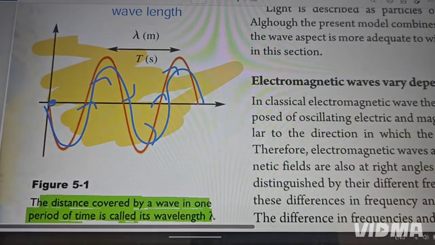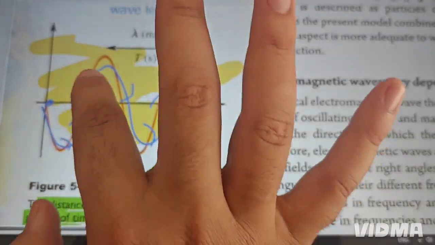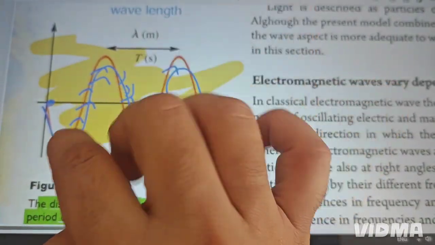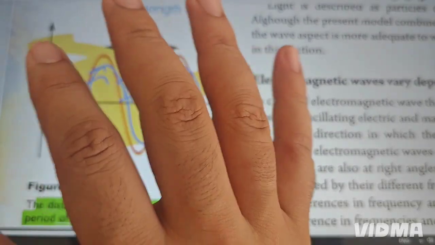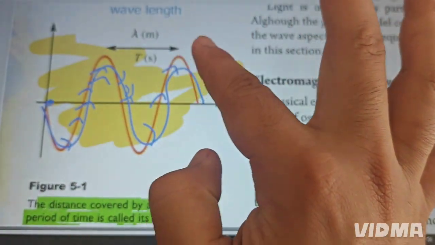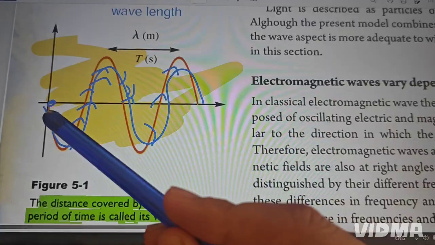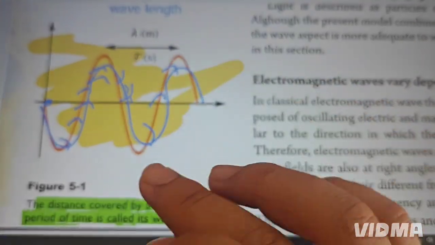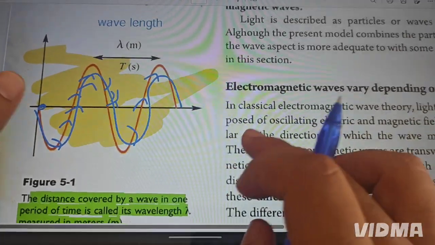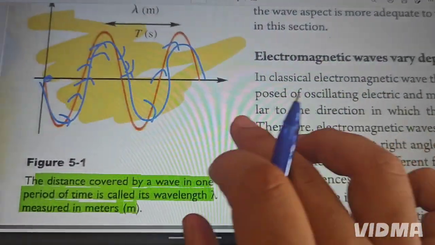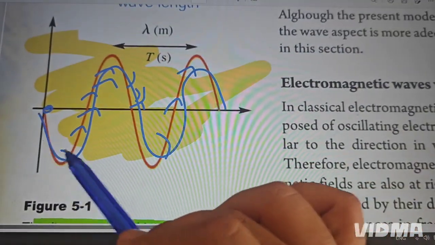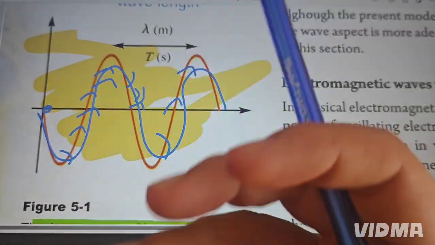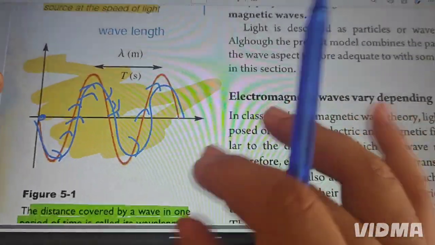This waveform starts here and keeps moving, and it carries some of the energy. So this is called waveform. In general, this is the waveform that keeps moving in that direction, and it carries some energy, and it has velocity, even motion.